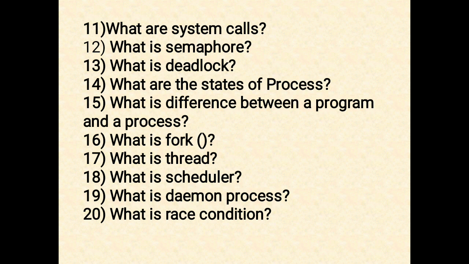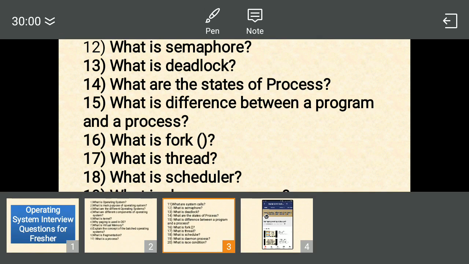The last question is, what is race condition? Race condition is an undesirable situation where two or more threads are trying to access and change the value of data shared by them, and the outcome of the operation depends upon the order in which the execution happens. Thus, it leads to data inconsistency and loss of its value as both threads are racing to change or access the shared data. So that's all about some of the basic operating system entry questions for beginners.